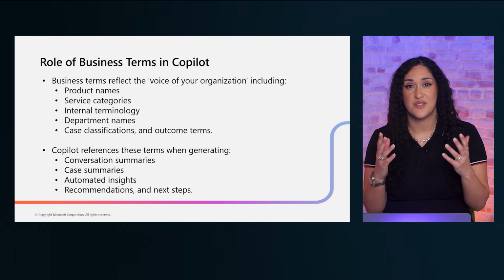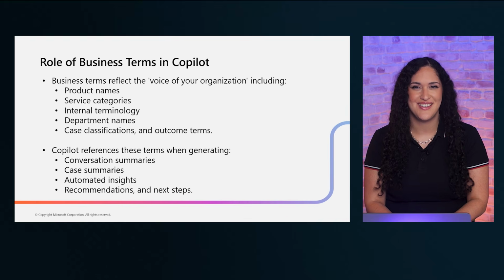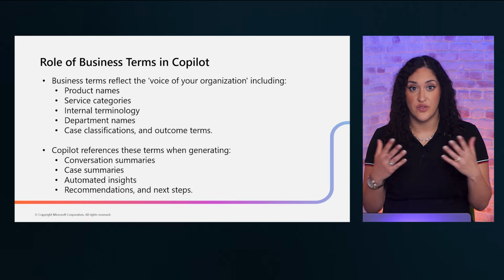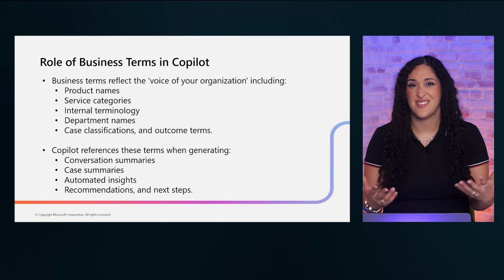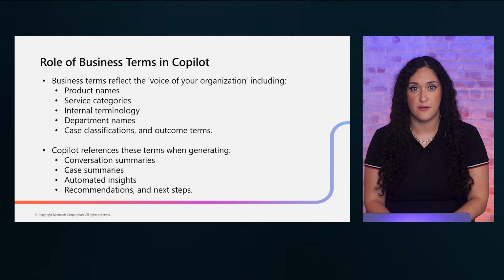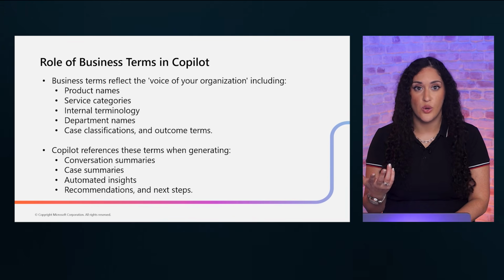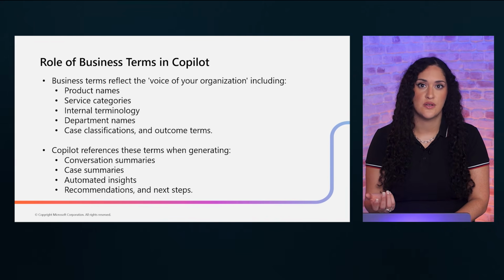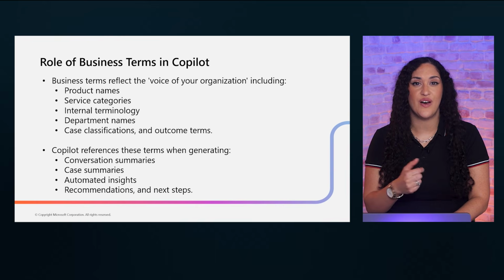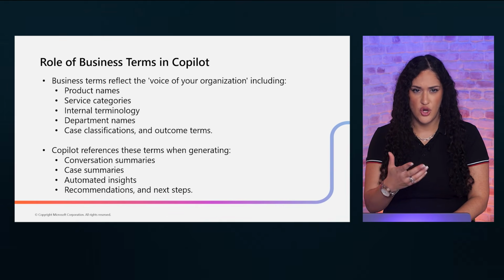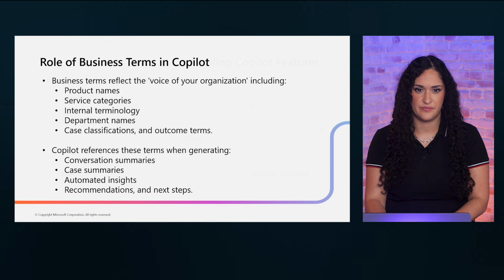Think of business terms as the voice of your organization inside AI. When Copilot generates summaries or recommendations, it references these terms: product names, service categories, department names, case classifications. They all matter. The best practice here is to collaborate with business stakeholders to define these terms. Do not let IT define them in isolation. The people who talk to customers every day know the language best.